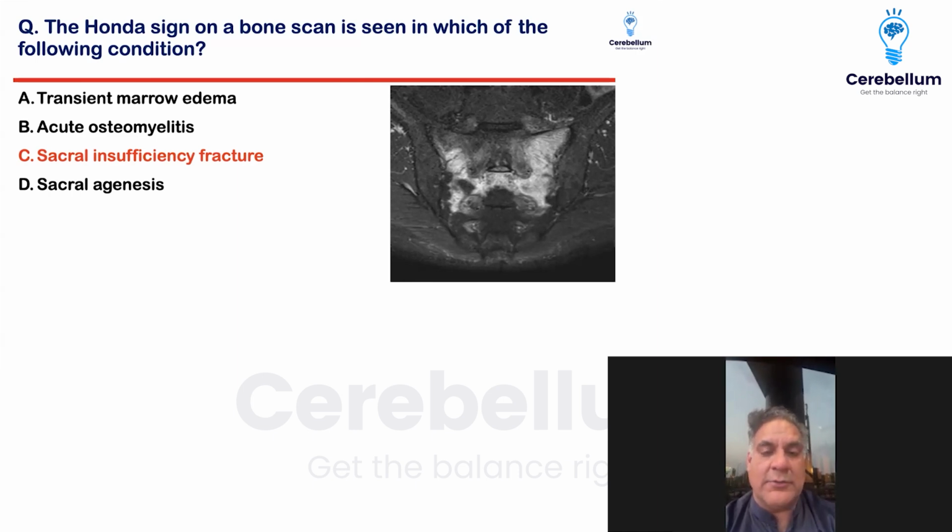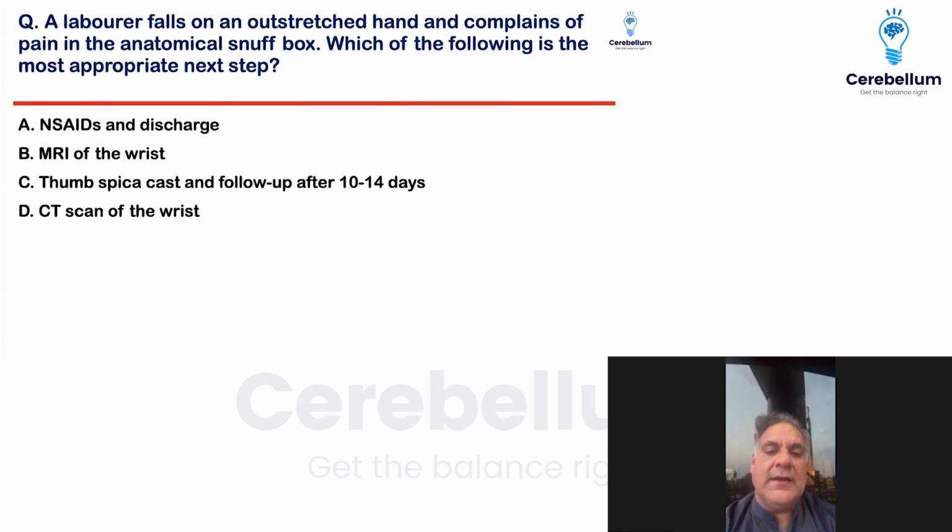Now we go to the next question. The next question again in orthopedics is a clinical based question. They have mentioned a long history here, but they want to talk about the keyword anatomical snuff box. Whenever they talk about anatomical snuff box, any student appearing for entrance has to think about which bone? Scaphoid.